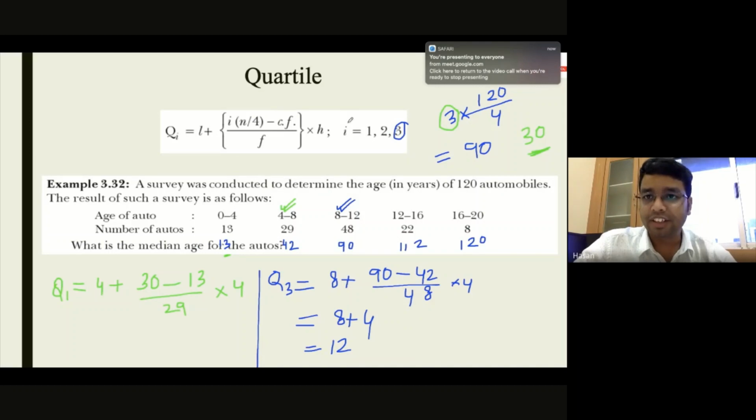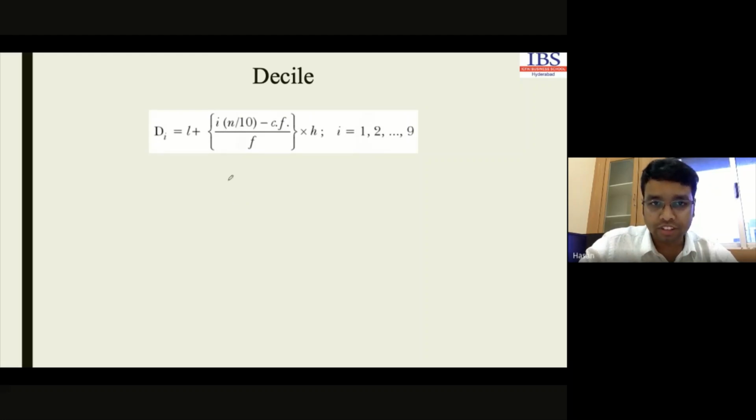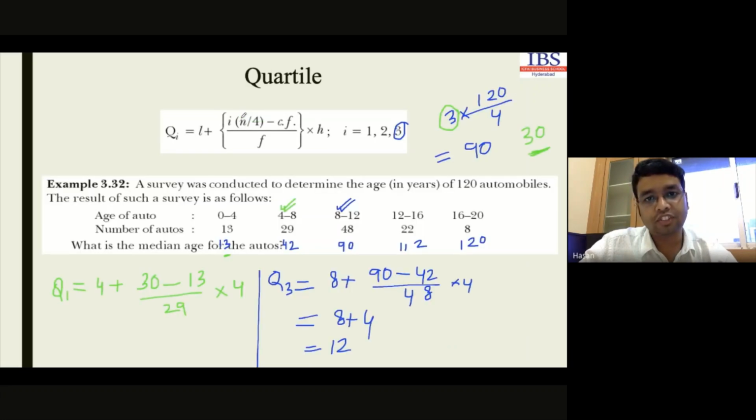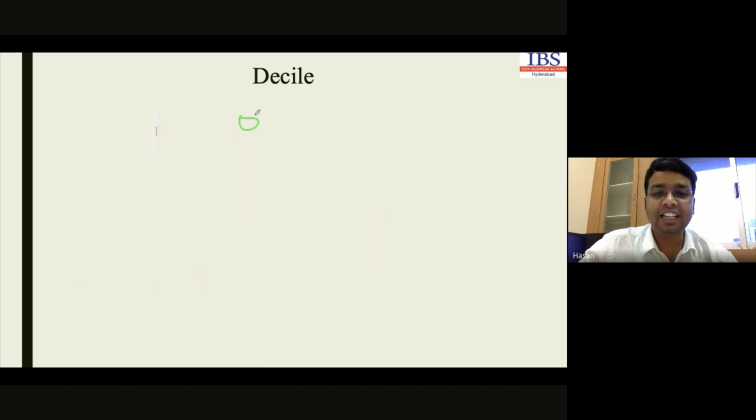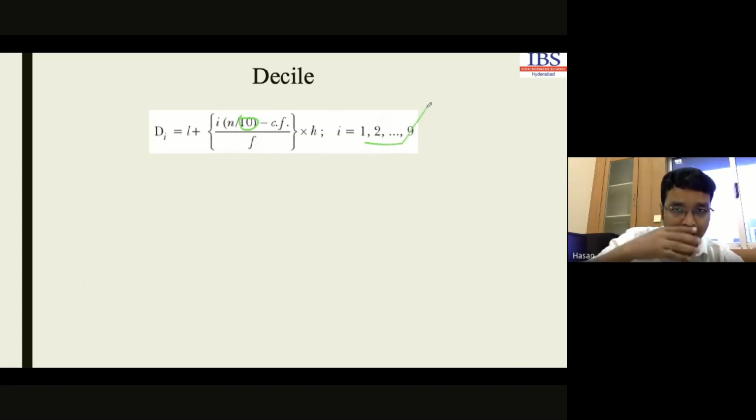In the similar way, we have the decile. In decile, where is the change? Change is in this point only. Look, this becomes 10 now. Earlier for quartile it was 4. Now in decile it becomes 10. And earlier the I value was 1, 2, 3, but in case of decile it will be up to 9: 1, 2, 3, 4, 5, 6, 7, 8, 9. And all the other part is same.